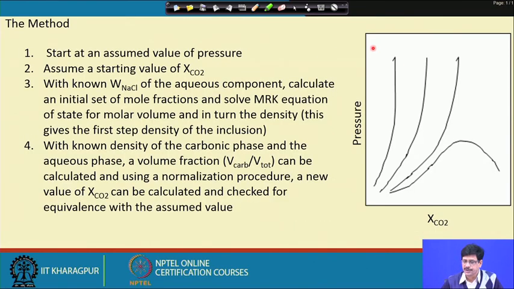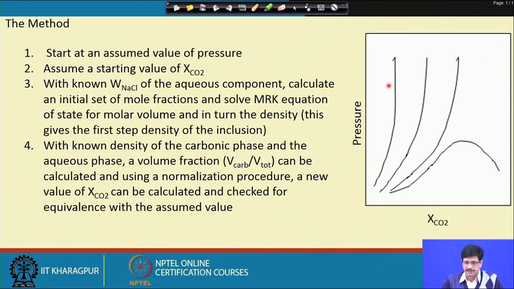So, when we say that the fluid mixture at the homogenization condition will be falling on these isotherms on the P-X CO2 plane, that means if we take certain assumptions of the carbon dioxide X CO2 in the system,